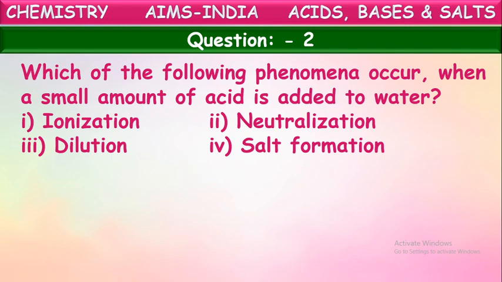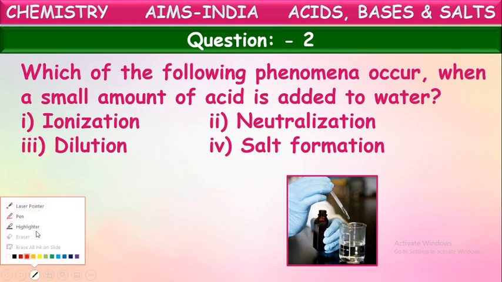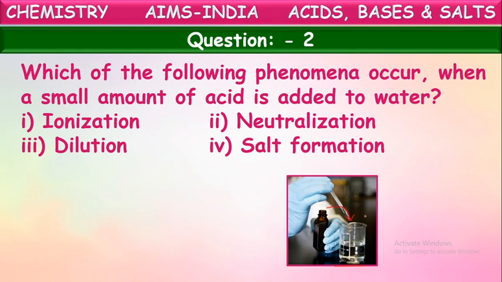Read it here. Which of the following phenomena occur when a small amount of acid is added to water? Yes, what happens if we add acid to water? Let us see. They have taken a certain amount of water in a beaker. They added a few drops of acid into that. What happens when we add acid into water? Is it ionization, neutralization, dilution or salt formation? What is the first one here? Ionization. What does it mean?